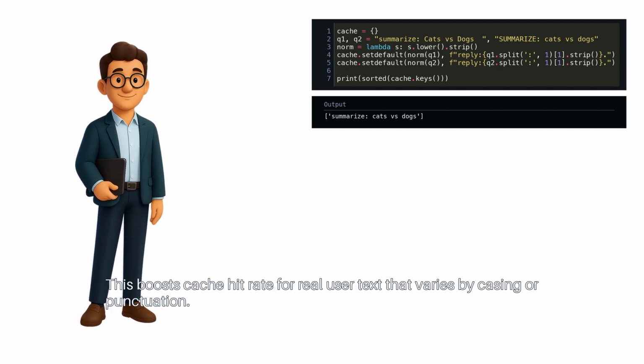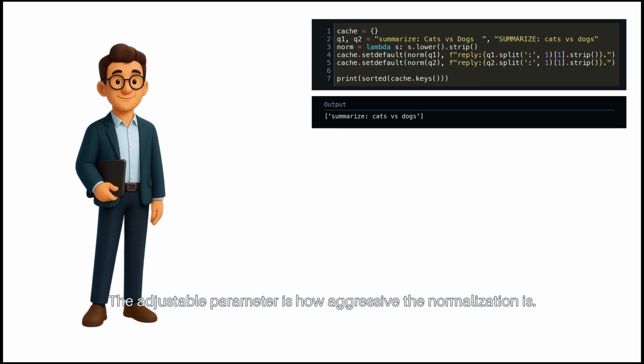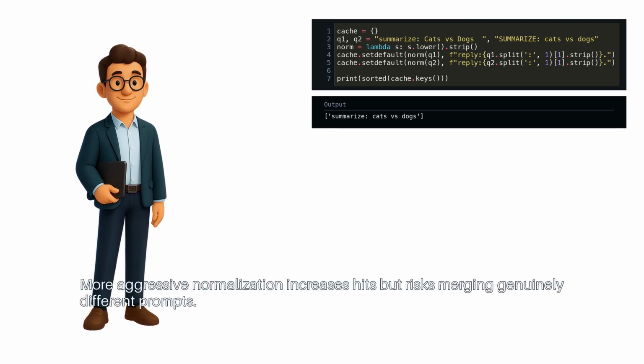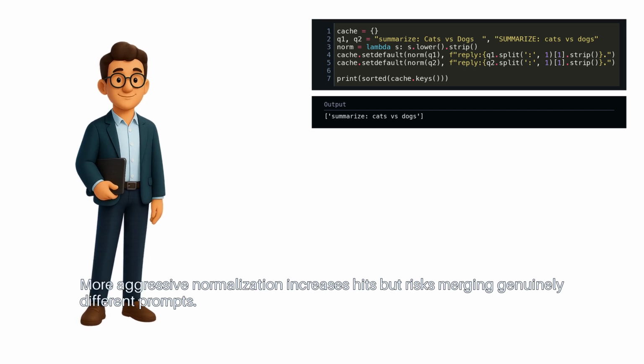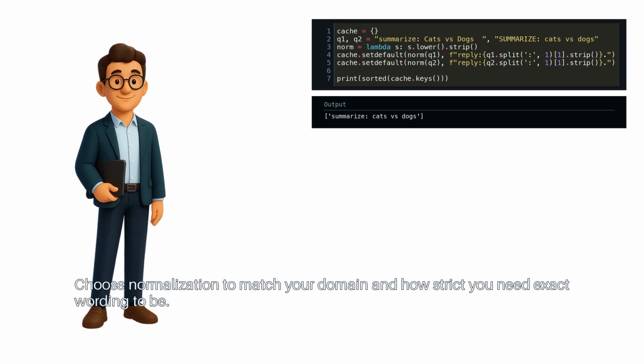This boosts cache hit rate for real user text that varies by casing or punctuation. The adjustable parameter is how aggressive the normalization is. More aggressive normalization increases hits, but risks merging genuinely different prompts. Choose normalization to match your domain and how strict you need exact wording to be.